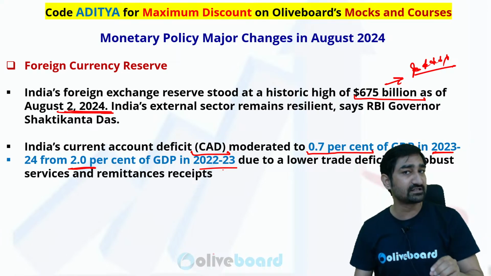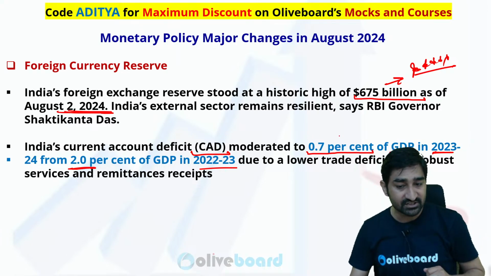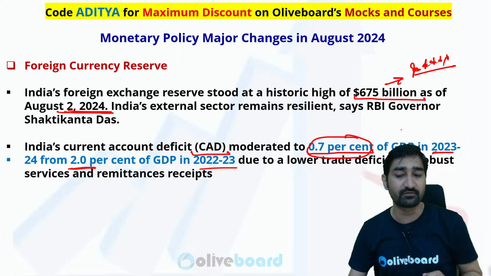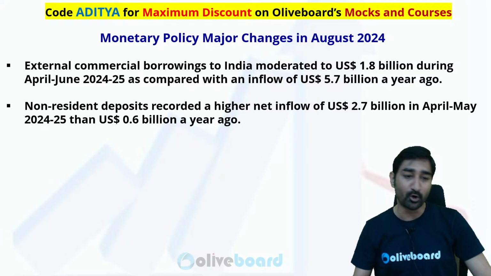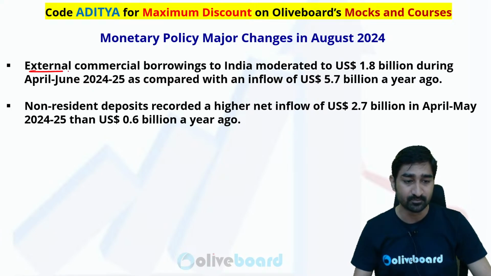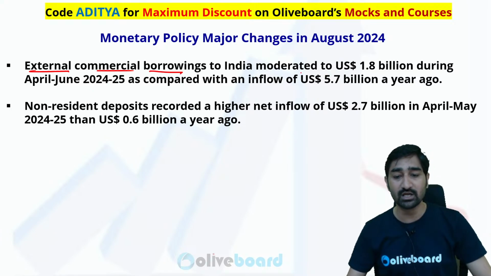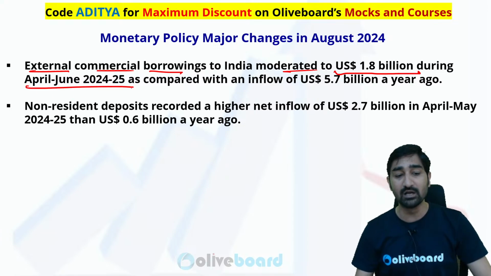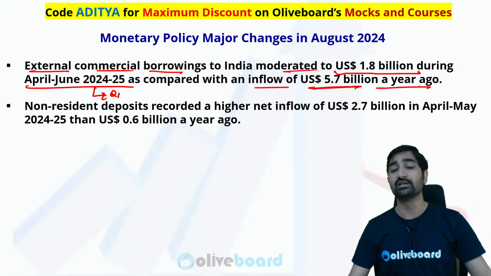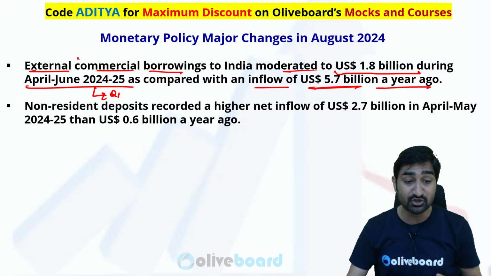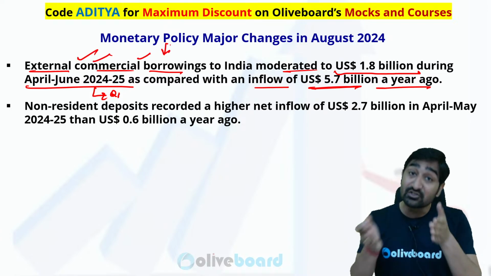It should be current account surplus actually. But अभी हमारा deficit चल रहा है, current account deficit 0.7% करंट अकाउंट डेफिसिट रहा है लास्ट फाइनेंशियल ईयर का अकॉर्डिंग टू रिजर्व बैंक ऑफ इंडिया। मैंने हर एक इंपॉर्टेंट डेटा आपको दे दिया है पूरे सेशन से। External commercial borrowing to India moderated to 1.8 billion during April, May, June quarter, that is quarter one, which is compared to inflow of 5.7 billion a year ago. So current external commercial borrowing भी कम है। It is also good.